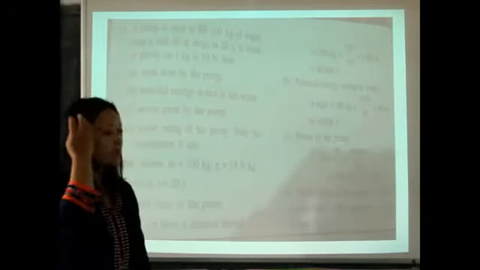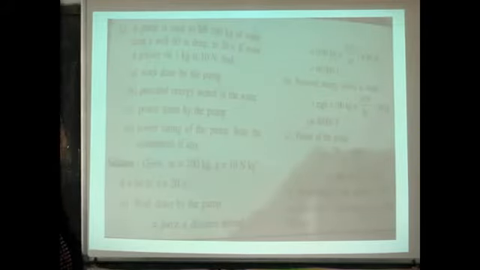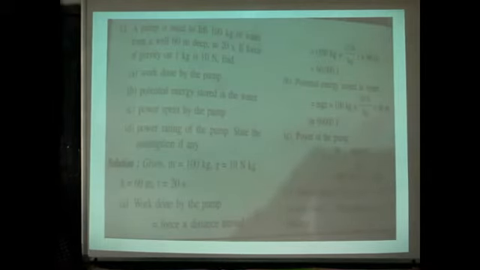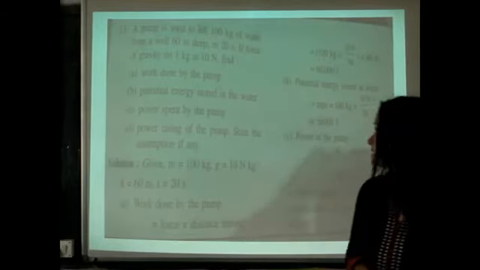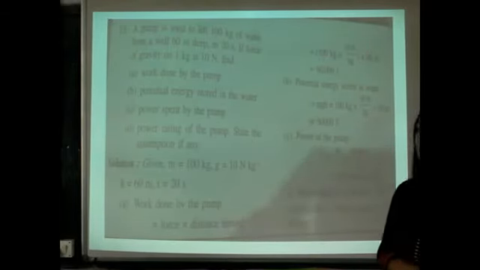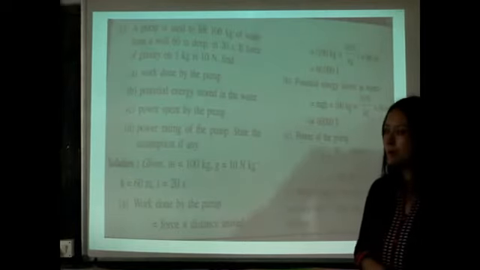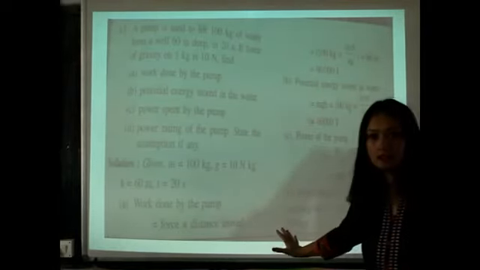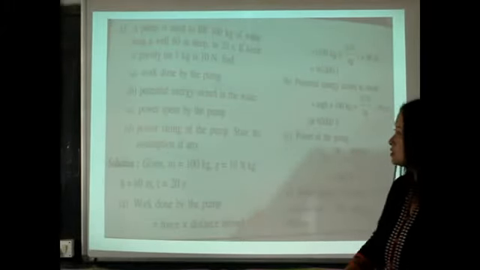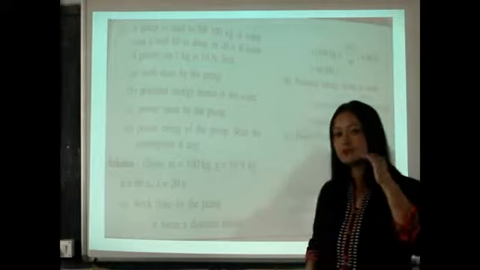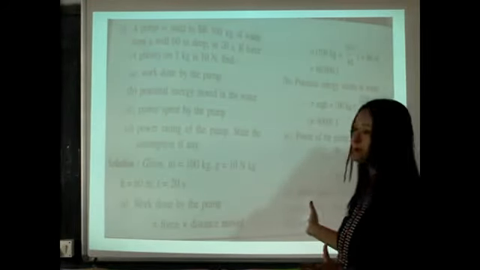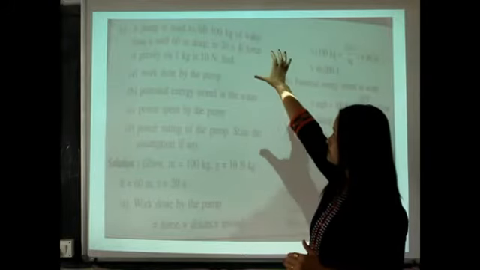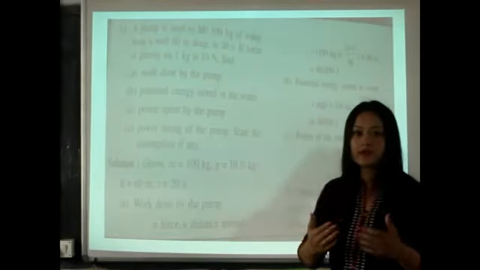I have got another numerical. This is from the same chapter and from the textbook. This is question number 13. Question says a pump is used to lift 100 kg of water from a well 60 meter deep in 20 seconds. If force of gravity on 1 kg is 10 Newton, find work done by the pump. Now see, the question looks very lengthy here, but they have divided it into 4 sub questions. You have to find 4 different things here. It looks lengthy, but it is not actually. It's just that there is one question and they have asked you to find 4 different things.